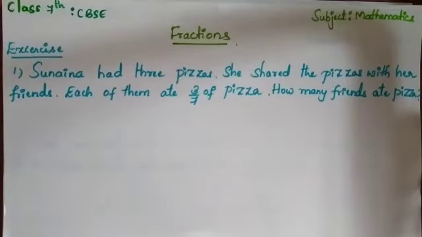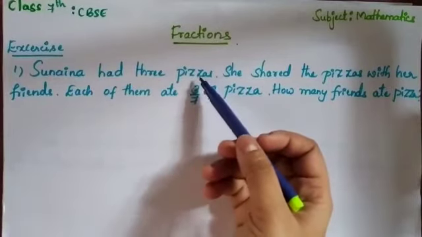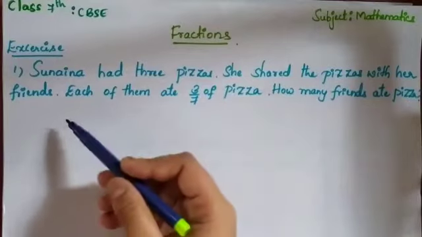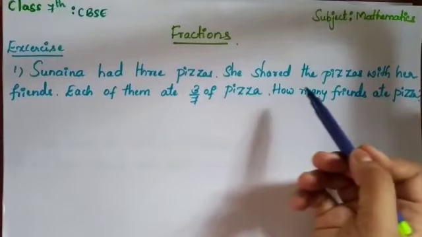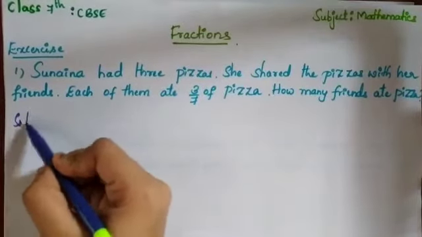So the 6th problem is: Sunaina had 3 pizzas. She shared the pizzas with her friends. Each of them ate 3/7 of a pizza. How many friends ate the pizza? Okay, what is the solution here?